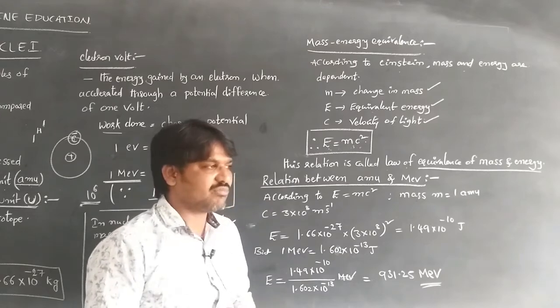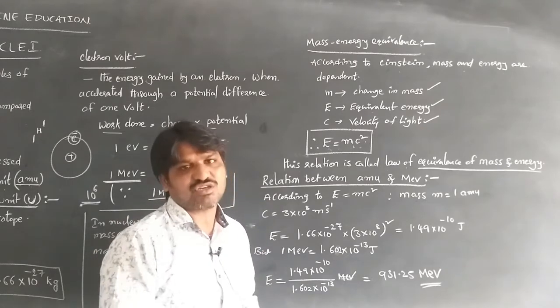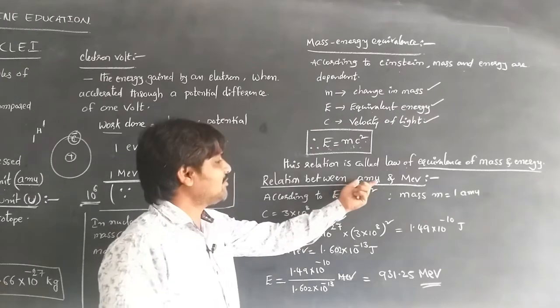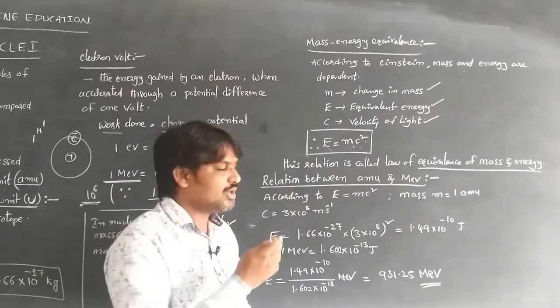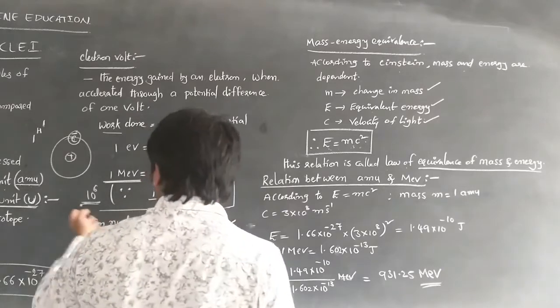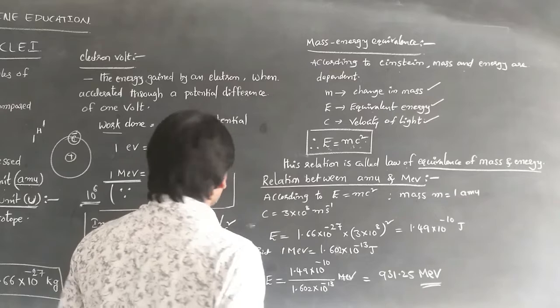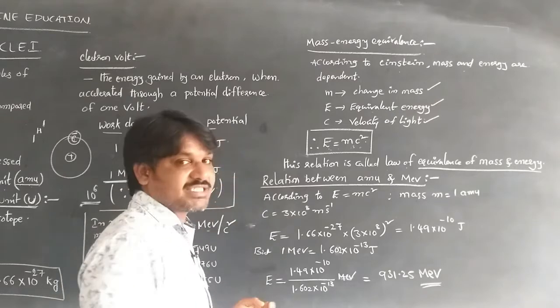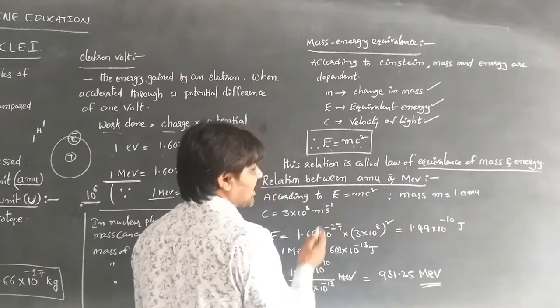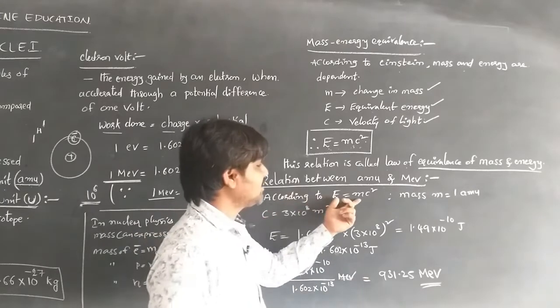Whenever the atomic mass unit is expressed in terms of mega electron volts, that is the relation between the atomic mass unit and mega electron volts. Now we are going to find the value of the atomic mass unit, which is 1.66 into 10 to the power of minus 27 kilograms, in terms of mega electron volts, according to E = mc square.